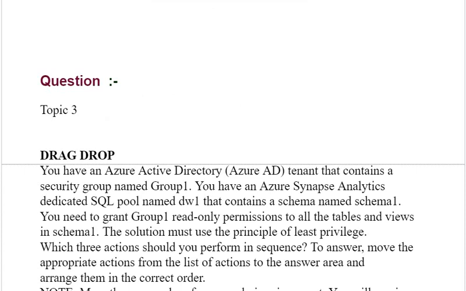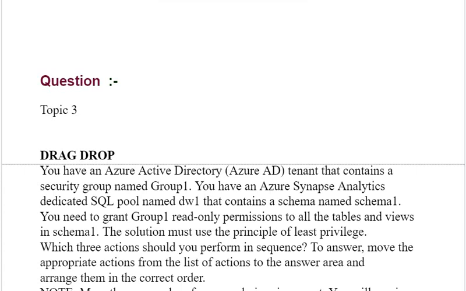Our next question is drag and drop. You have an Azure Active Directory (Azure AD) tenant that contains a security group named Group1. You have an Azure Synapse Analytics dedicated SQL pool named DW1 that contains a schema named Schema1. You need to grant Group1 read-only permissions to all the tables and views in Schema1. The solution must use the principle of least privilege.